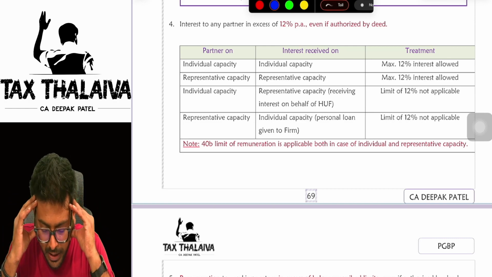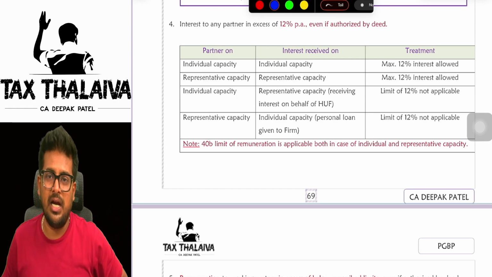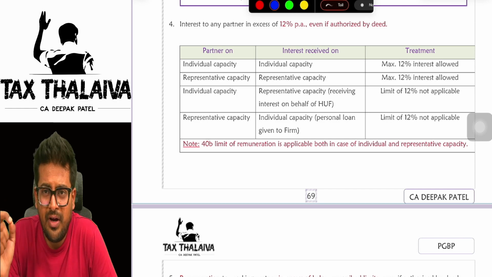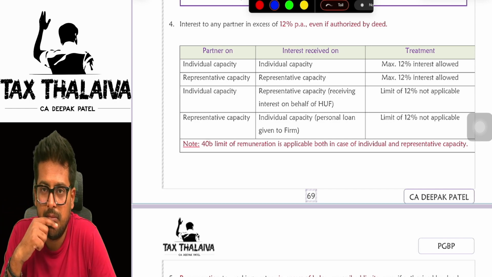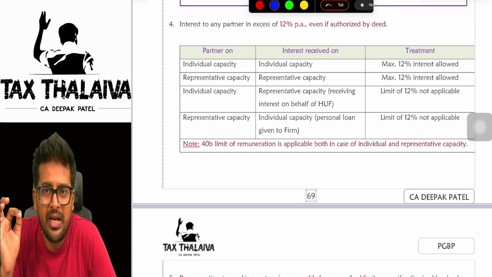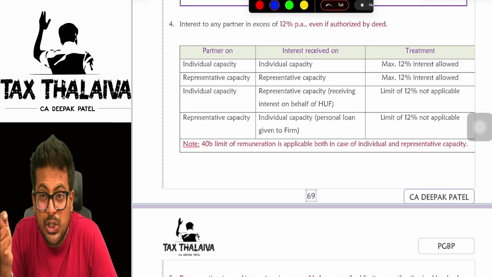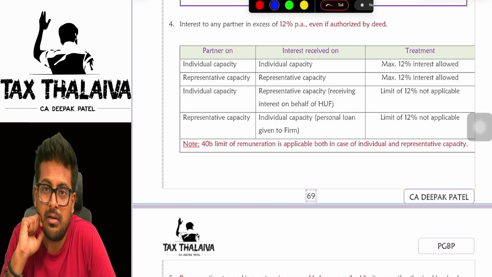There is a concept called representative assessee and individual capacity. Representative capacity and individual capacity. Let's understand. See, a partnership firm can be created by individuals generally. A HUF cannot become a partner in a partnership firm, but HUF can be represented by Karta as a partner.